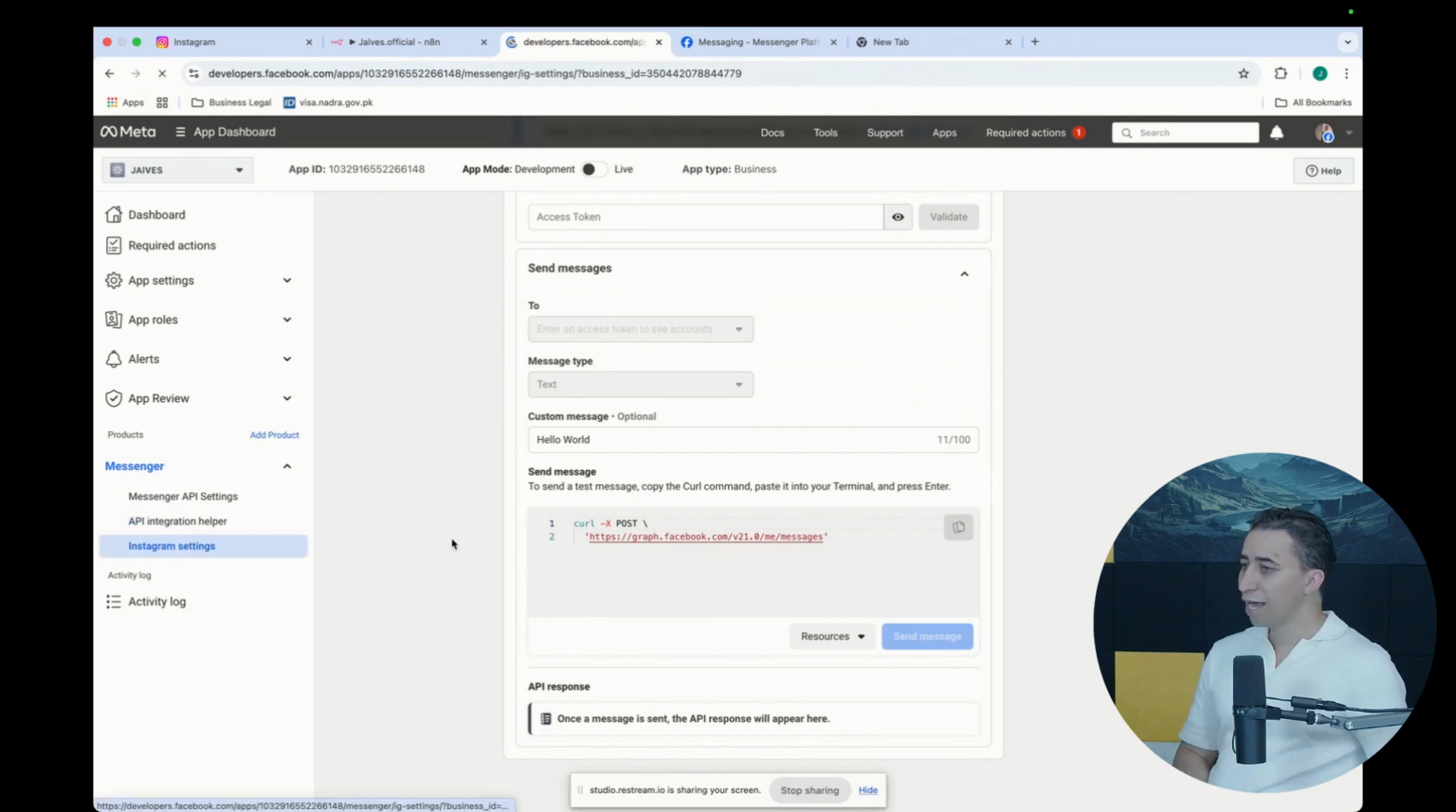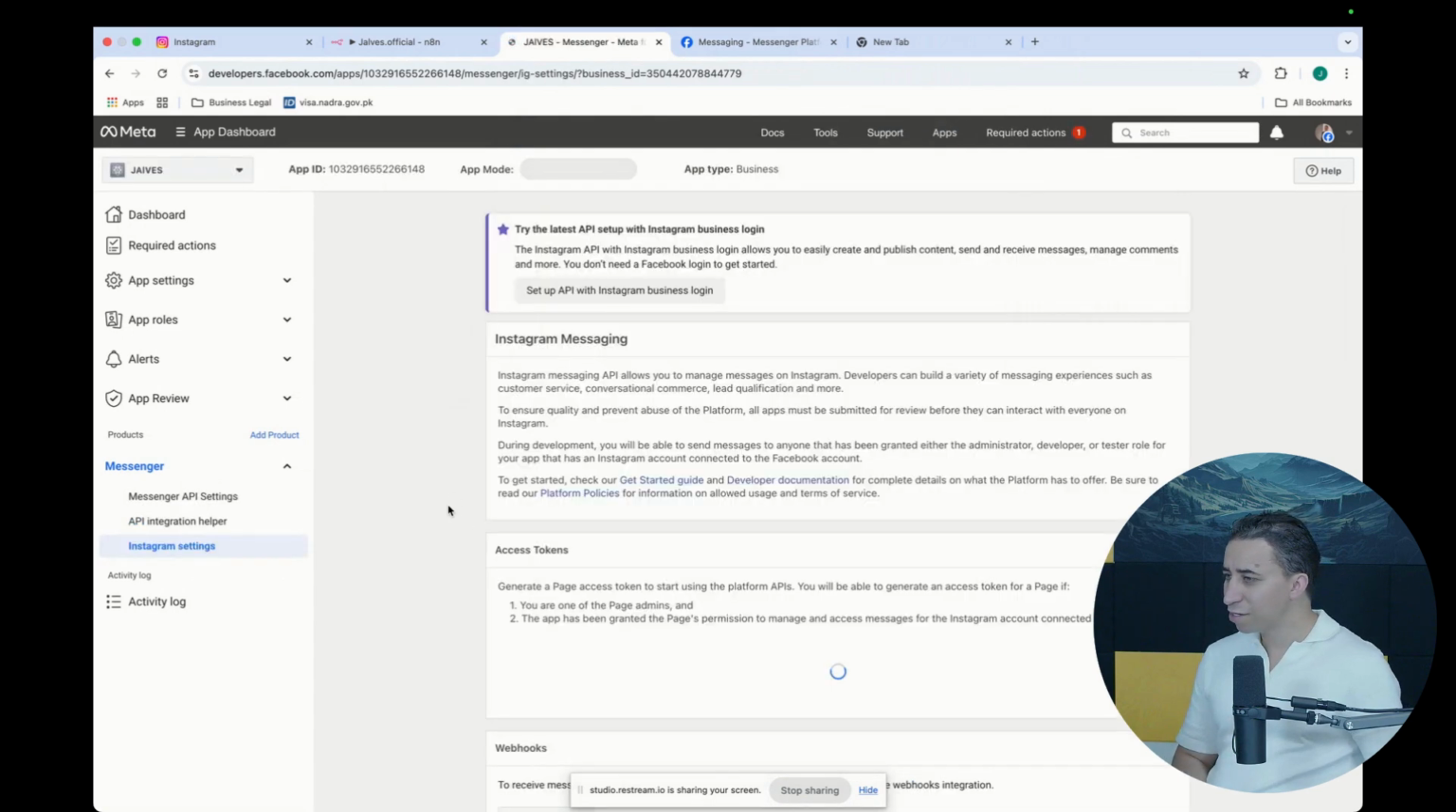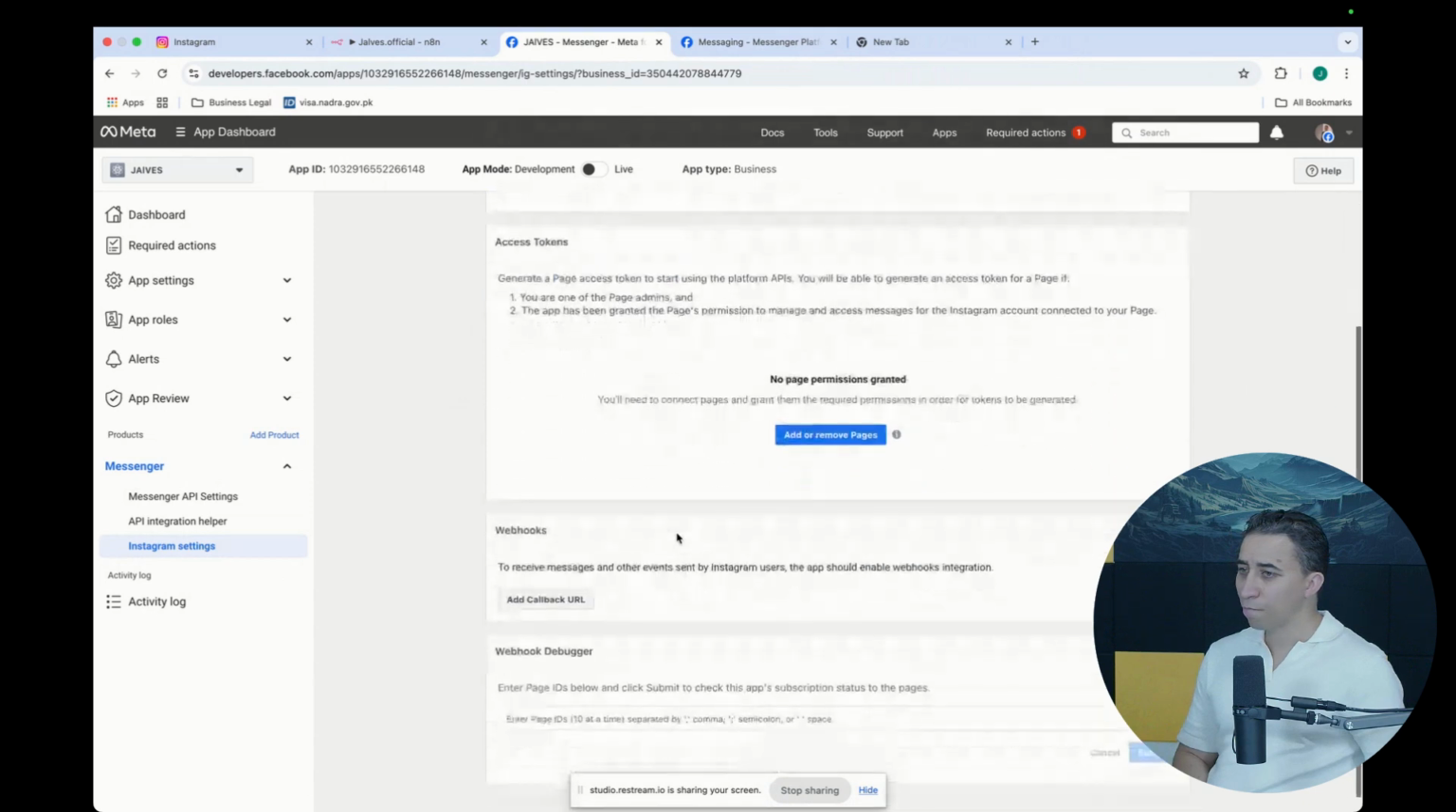Okay, then we have some Instagram. We have an Instagram integration here. Okay, so we can do this as well. Oh, this is really nice. We can connect this page with the Instagram. Basically, the Messenger API can do both. You can send a message to Instagram, but also you can send a message to Facebook. But that's not something I'm going to discuss in this video.